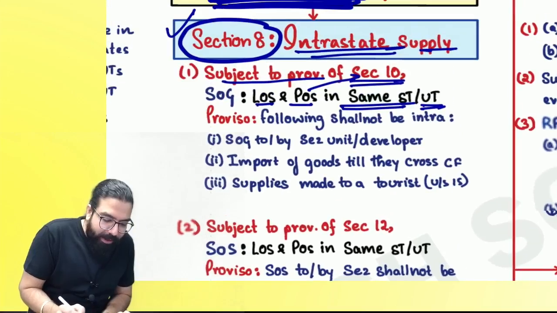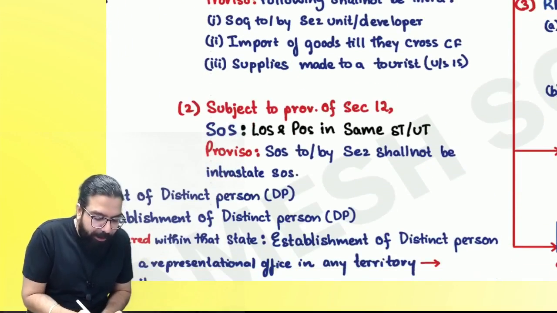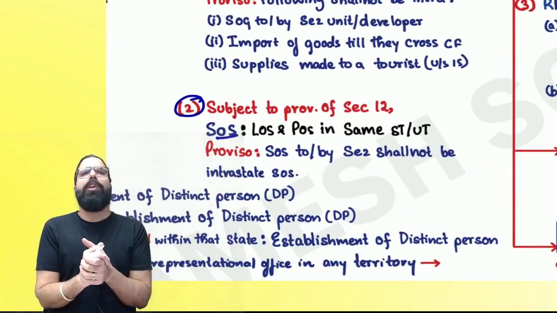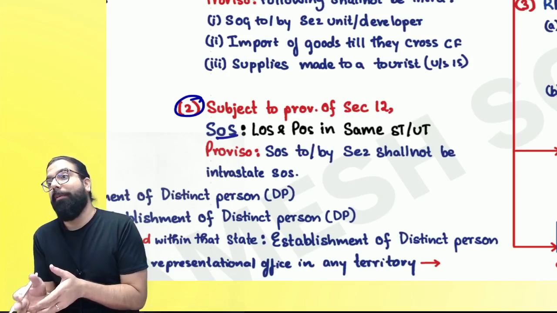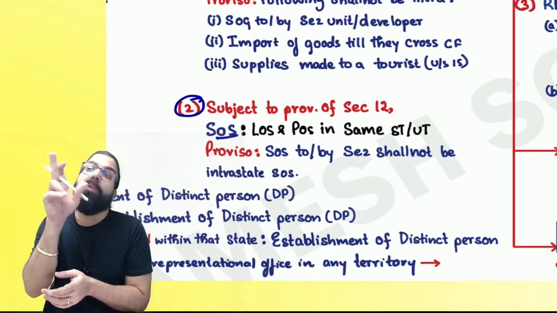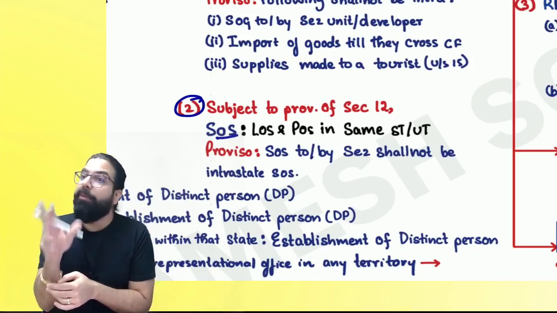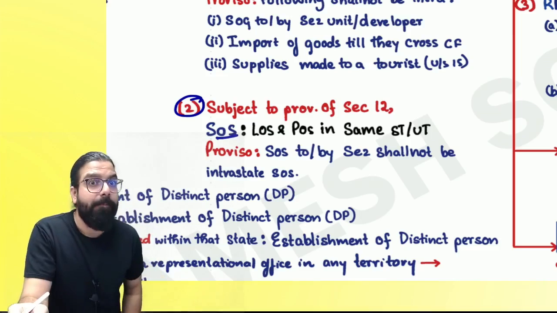Then it says this was with respect to goods, supply of goods. This is with respect to supply of service. Same thing, but in case of service you have to determine the place of supply with the help of section number 12. Sections 10 and 11 of the IGST Act deal with place of supply of goods. Sections 12 and 13 of the IGST Act deal with place of supply of services. Section 12 says first you find out the place of supply.